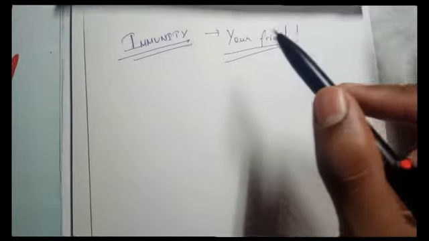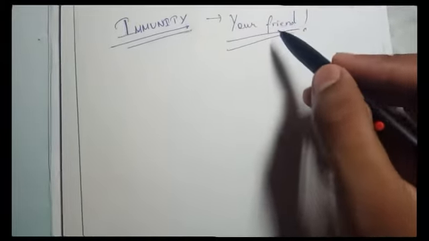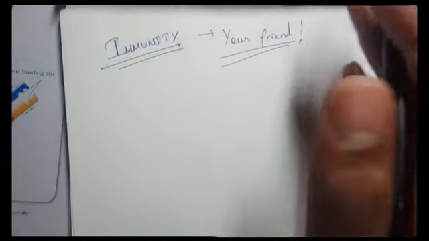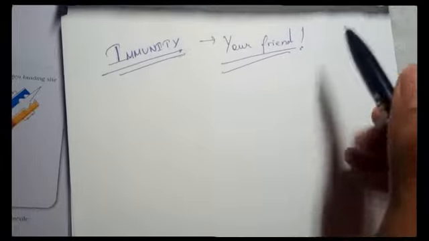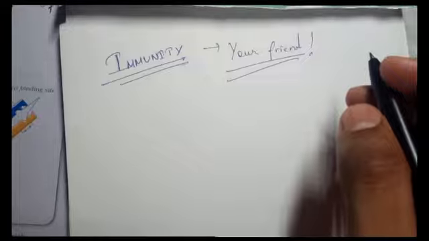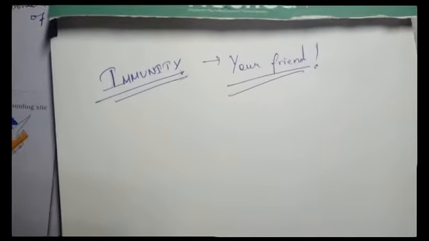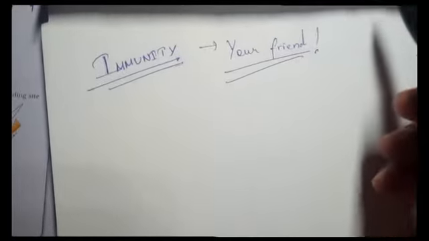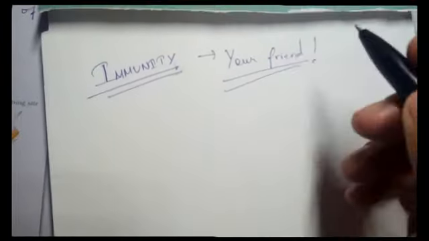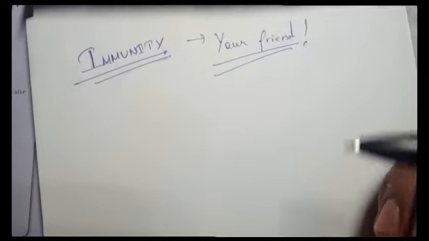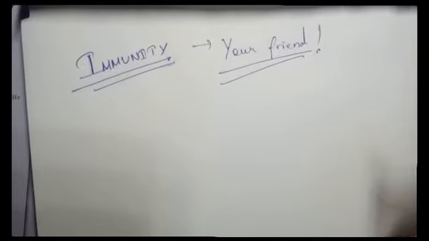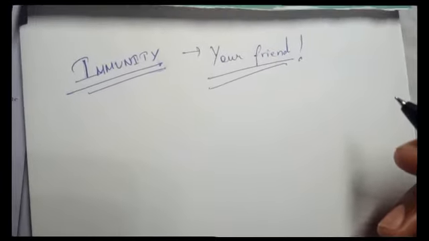Hey guys, so today we're going to talk about immunity. This is one of the most interesting topics in biology. Just imagine someone who doesn't even know who the enemies are, they're fighting, they're making their vaccines and fighting against them. That's what immunity does. Immunity basically makes antibodies which can help you to overcome that disease.